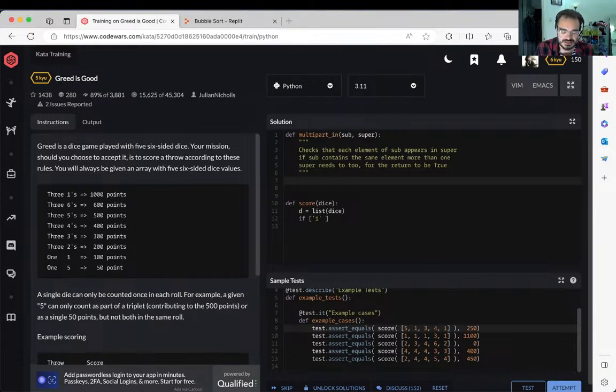So what I'm doing here is, okay, ret equals... we don't even need to initialize ret here, for e in super.